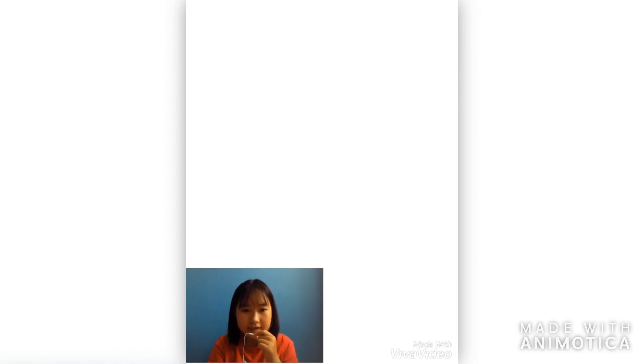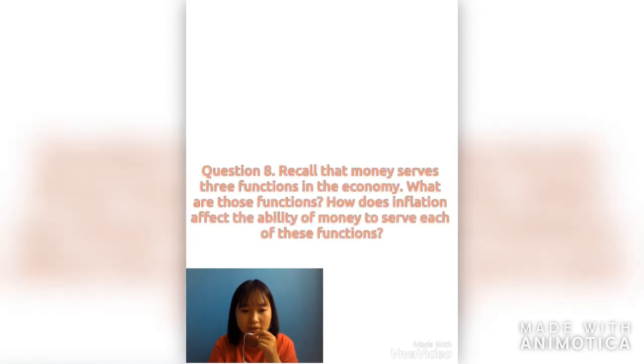Hello, I'm Mansong, and now I will keep on our presentation with chapter 30, question 8. Recall that money serves three functions in the economy. What are those functions? How does inflation affect the ability of money to serve each of these functions? For the first question, the money has three functions.